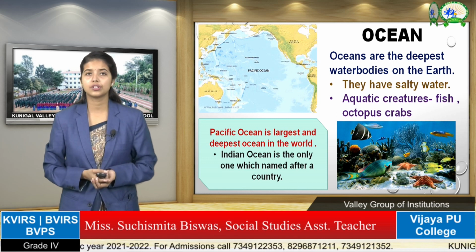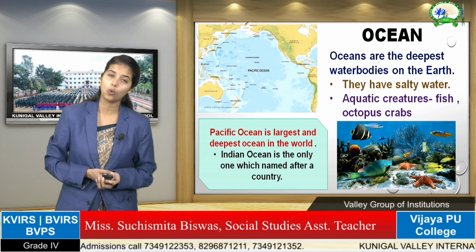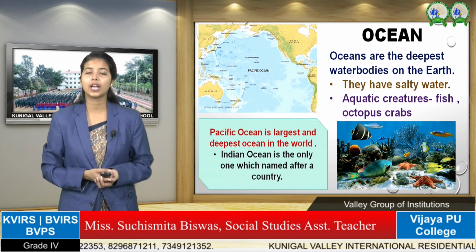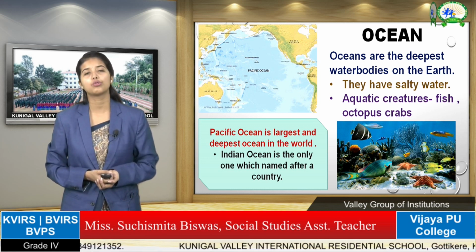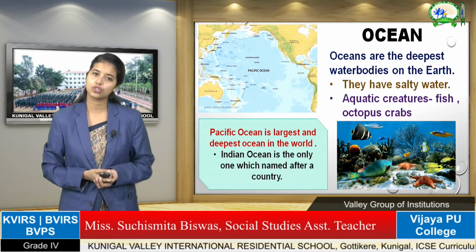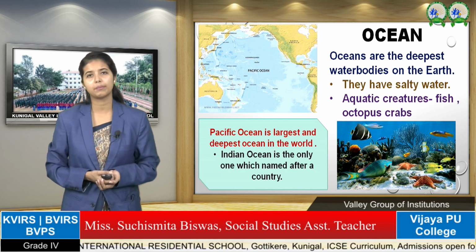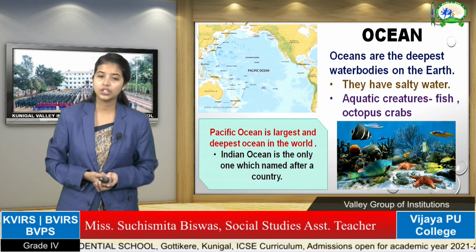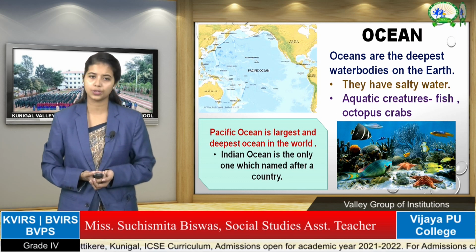And ocean. What is an ocean? An ocean is the world's largest water body that contains salty water. That is called an ocean. And in the world, we have five major oceans. Among them, the Pacific Ocean is the most important and the largest ocean in the world. In the water we also have some kinds of aquatic life, such as fishes, creatures, and octopus; these kinds of things we have in the ocean.